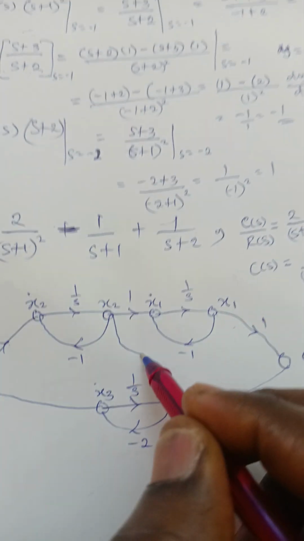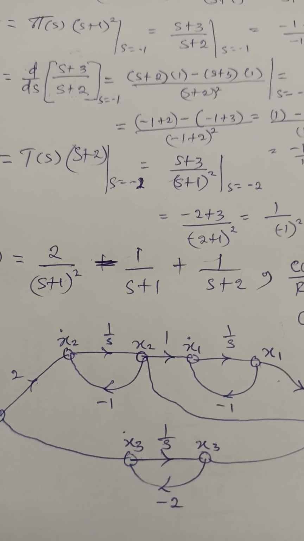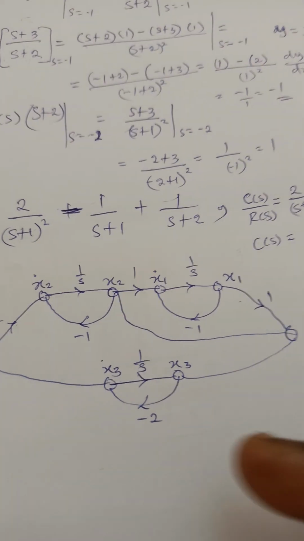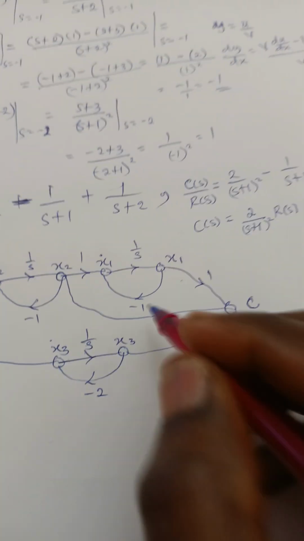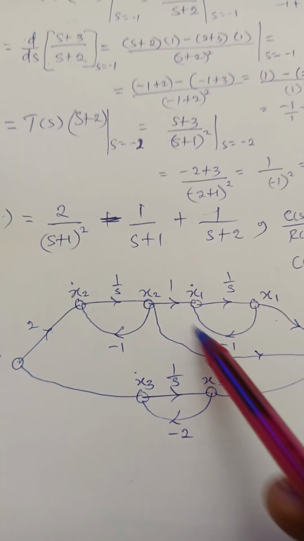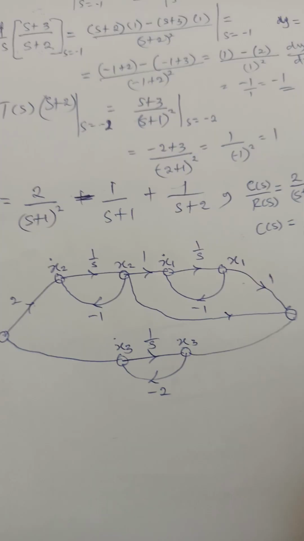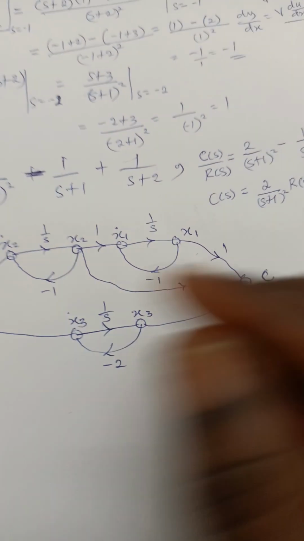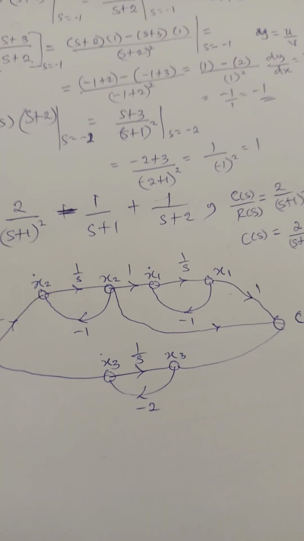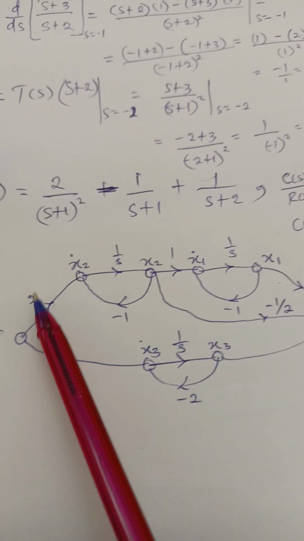So we now draw this one to link it to the outputs. Do you get it now? Because we have to represent this one too. It has to be represented because it has a link with the output. So we have to link it from here to the output. Since 2 has already multiplied it from here, we need to find a way to remove that 2 so that it will become minus 1 that will eventually multiply it. And that will now be this 2 divided by 2. So we use minus half, right? So when minus half multiplies this one, you have minus 1.